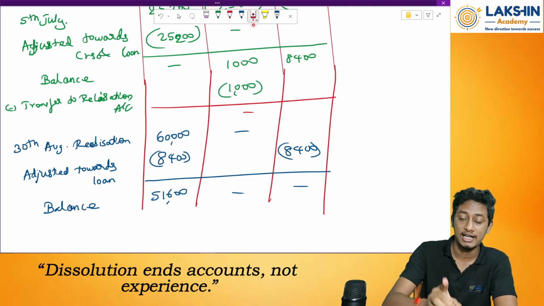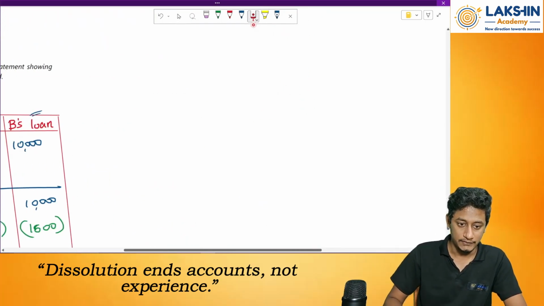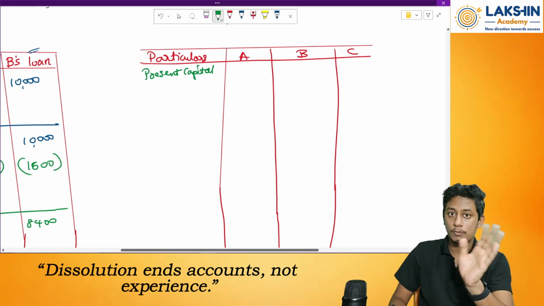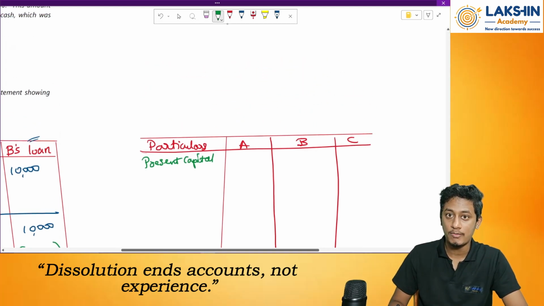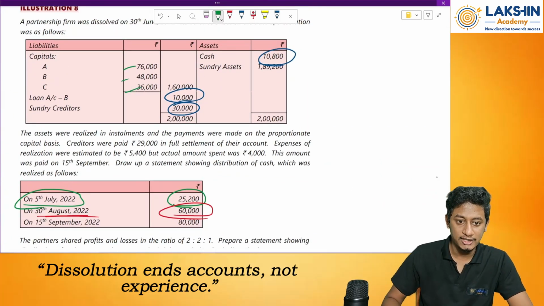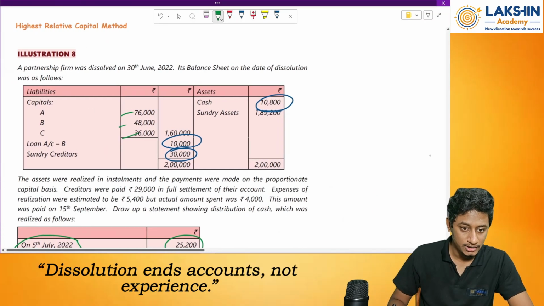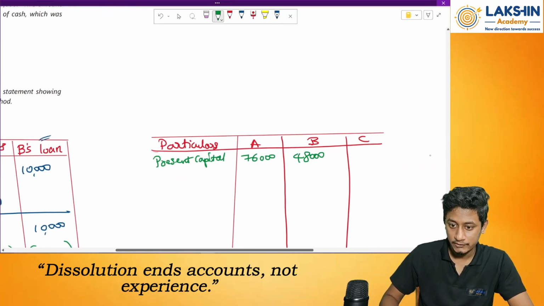Now comes the highest relative capital method. How to work out this? I will tell you. First of all, prepare a format. So now let's start with present capital. See, this is a step-based method, so please do not use much logic over here. Please follow the steps. That's it. First of all, write down how much is the present capital. So the capital is 76,000, 48,000 and 36,000.